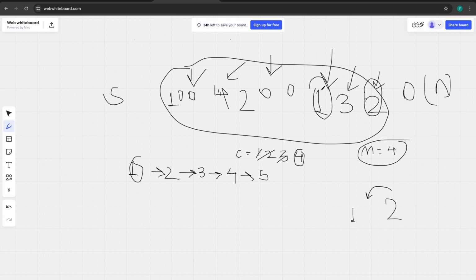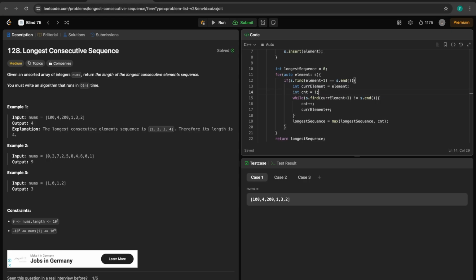So to come up with the O of n solution, this condition is required. For every element in the set, we will check whether we have that previous element or not. If we didn't encounter the previous element, then only we will search.